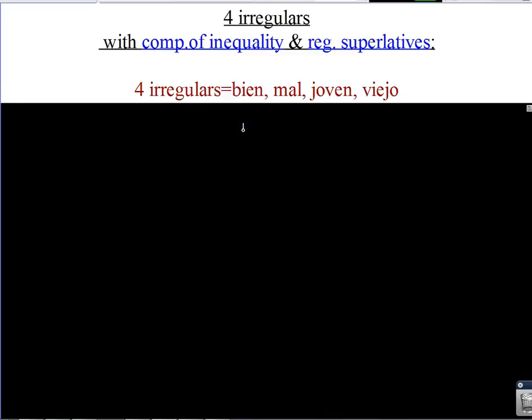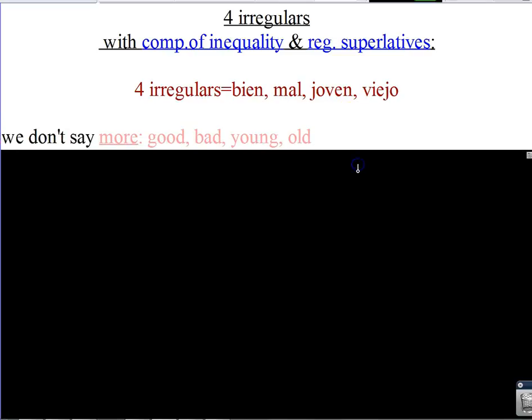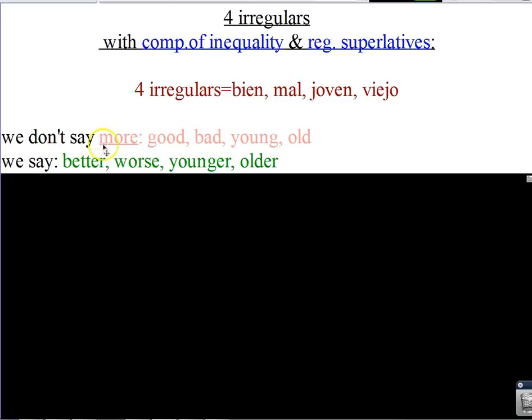So please make sure that your heading is nice and noticeable on a new sheet of paper, and here we go. These are your four irregulars: bien, mal, joven, and viejo. You should know that bien means well or good, mal means bad, joven, young, and viejo, old. Because we don't say more good, more bad, more young, or more old, we say better, worse, younger, older.